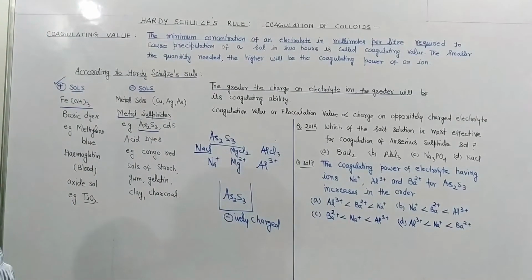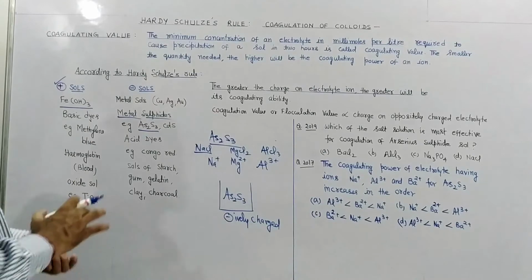Now to explain the coagulating ability of various types of ions, the scientists Hardy and Schulze gave this rule. What is the rule?